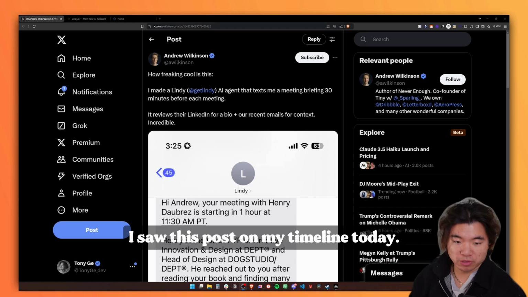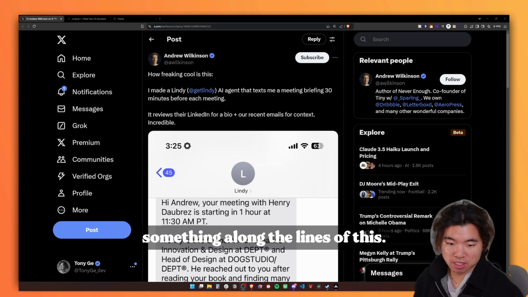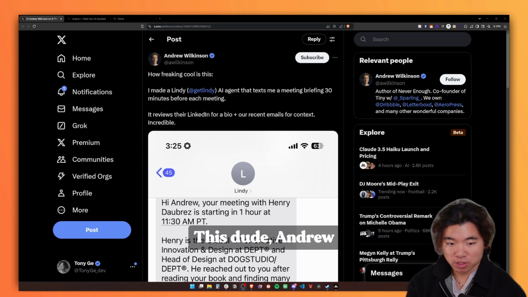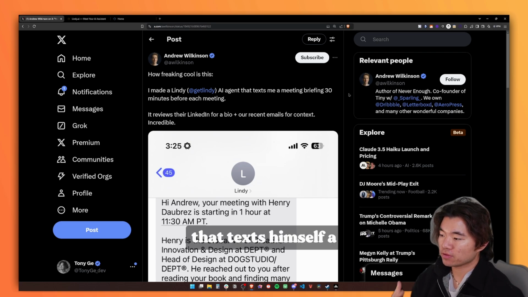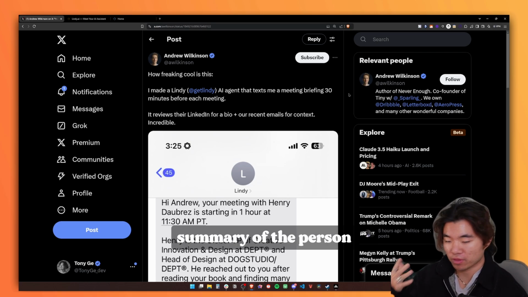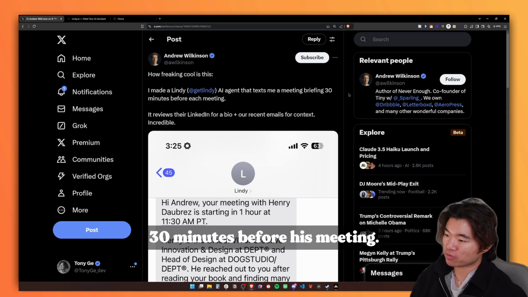I saw this post on my timeline today. It basically says something along the lines of this. This dude, Andrew Wilkinson, made an AI agent that texts himself a summary of the person that he's talking to about 30 minutes before his meeting.